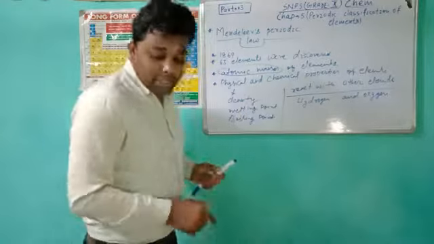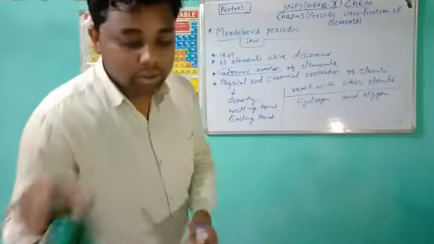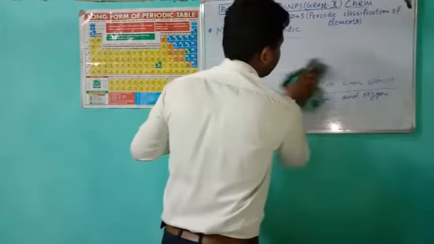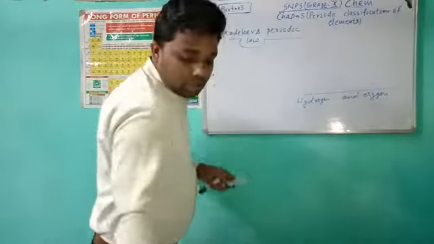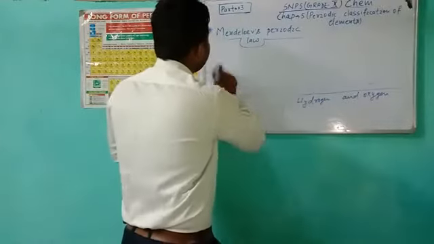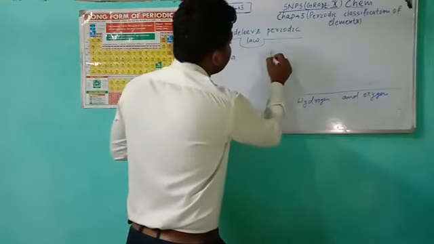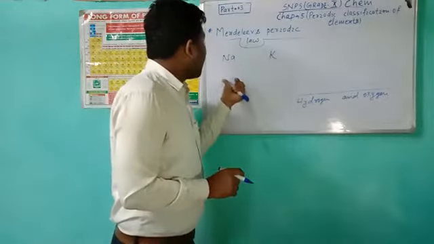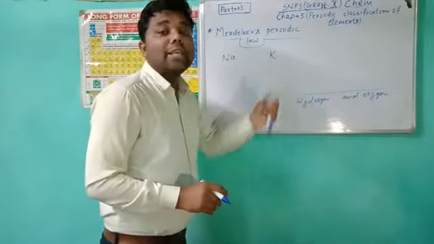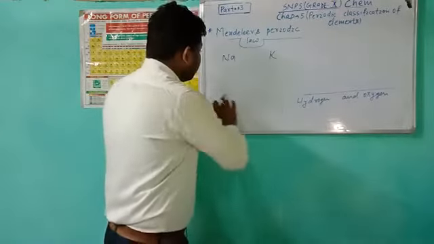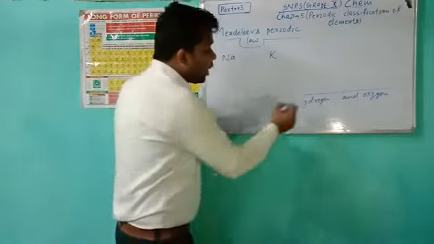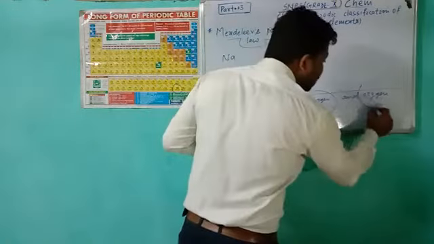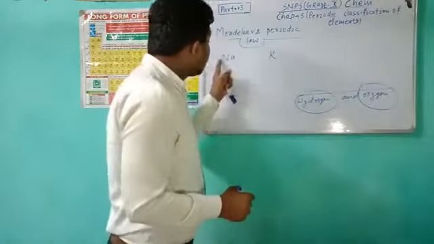So if we take some examples, sodium and potassium. Sodium, natrium is the Latin word, and potassium has the Latin word kalium. So what is the hydride of sodium and what is the oxide of sodium?